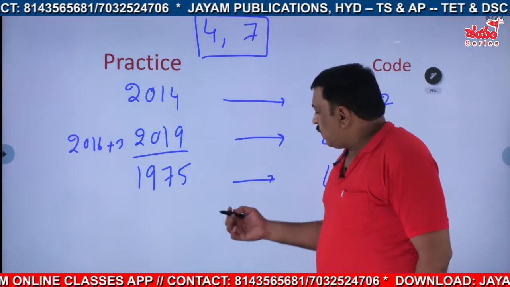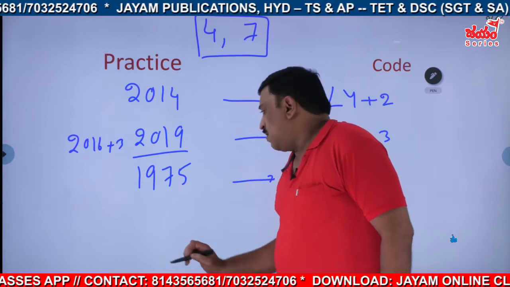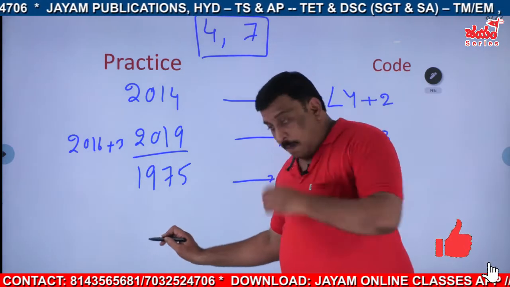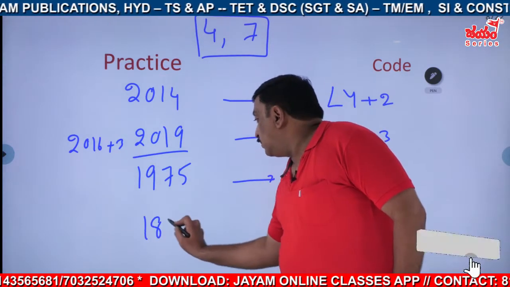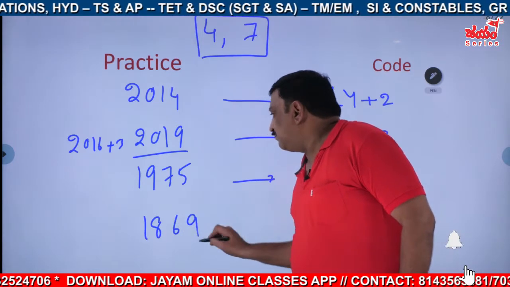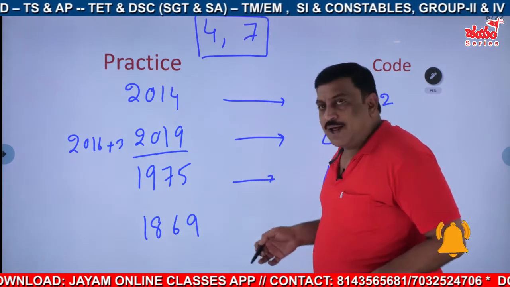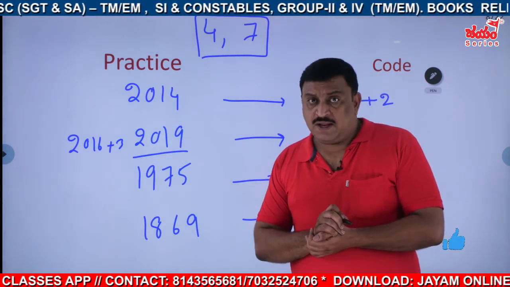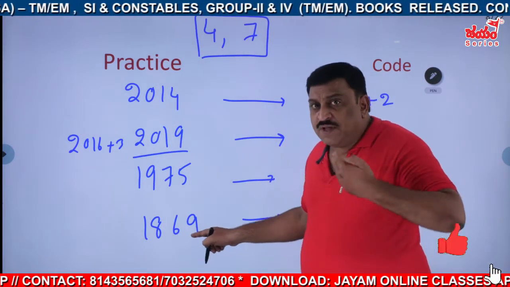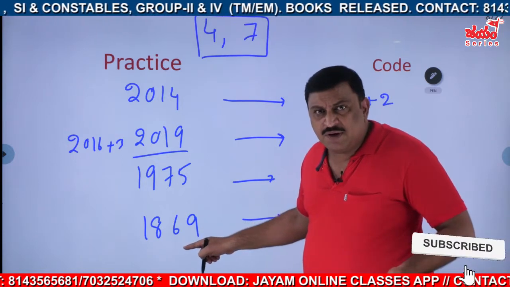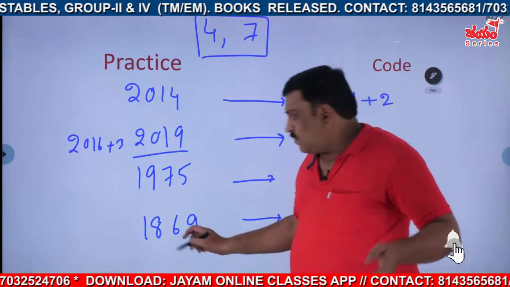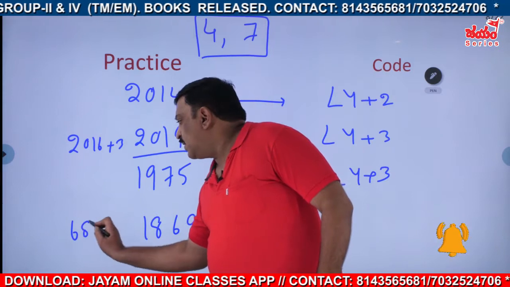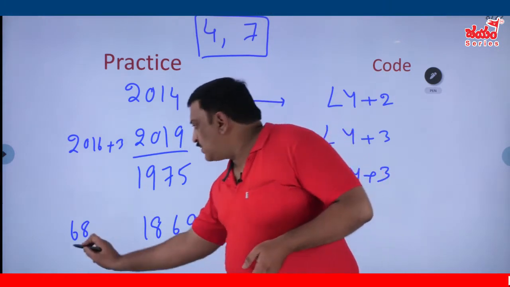If I give any other, say 1869. Good. 1869. So how many years after a leap year is it? That is 69. Before that one, 68. Is it exactly divisible by 4? 68, definitely it goes, is it not?